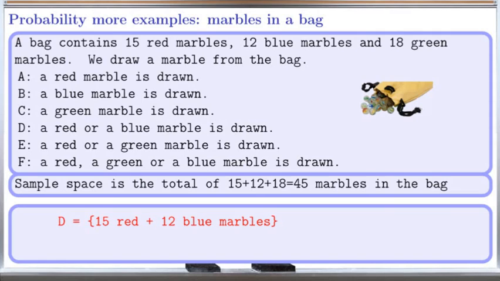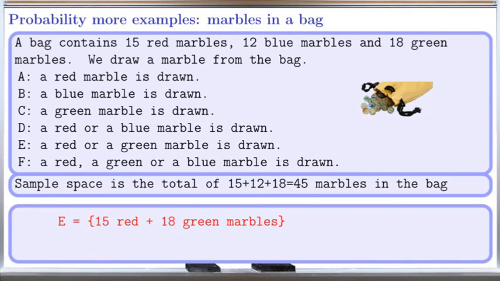Event D is that a red or blue marble is drawn, 15 red plus 12 blue. This event contains possible outcomes of any of the 15 red marbles and 12 blue marbles. So the probability of D equals N(D) over N(S), which is 27 over 45, which is also equal to 3 over 5.